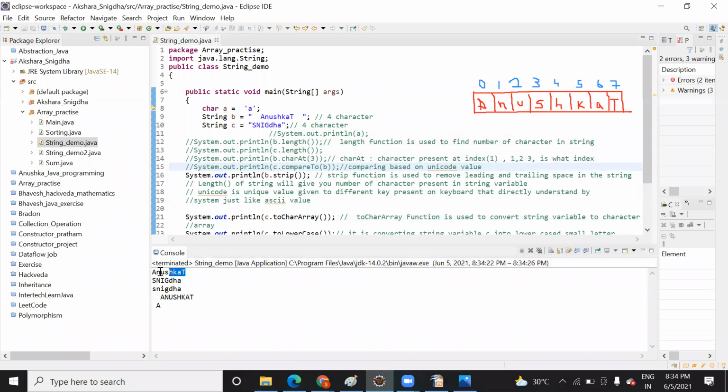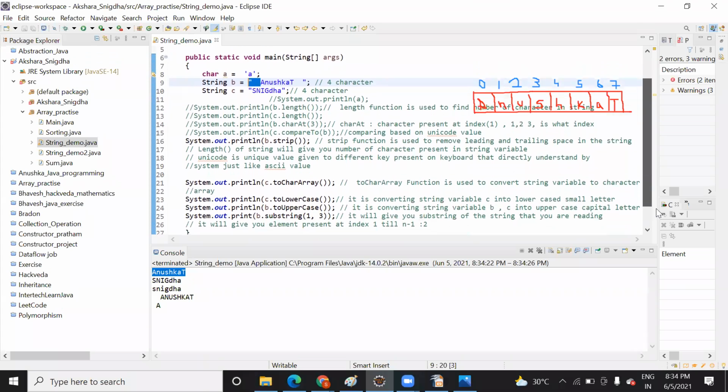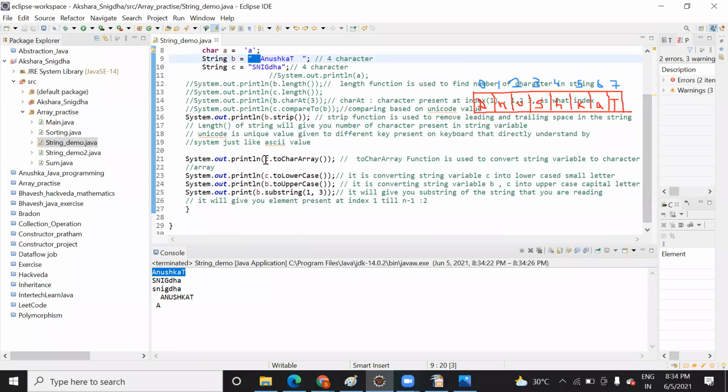So here you can see it has removed the space. So what is this strip function going to do? It will remove the unnecessary space. So in this way, a lot of operations you can do with the help of string. This will convert your string into a character array. It will convert into lowercase, uppercase, and this will give you the substring.